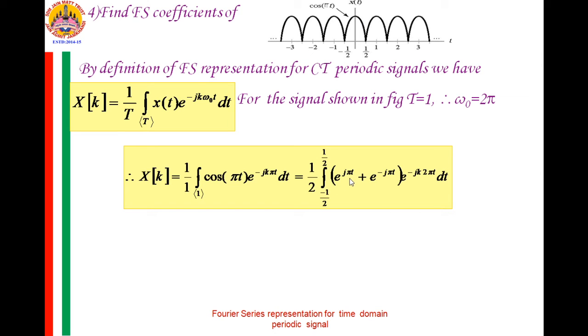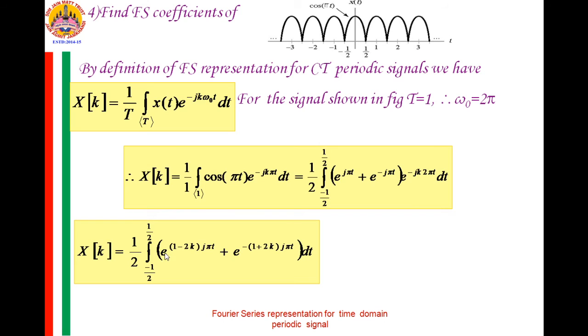So e raised to j pi t plus e raised to minus j pi t is the exponential form of this cosine signal in this interval, and this is multiplied by e raised to minus jk2 pi t dt. Combining the two together, we get 1 by 2 integration from minus 1 by 2 to plus 1 by 2 of e raised to 1 minus 2k j pi t plus e raised to minus 1 plus 2k j pi t dt. This is for k not equal to 0.